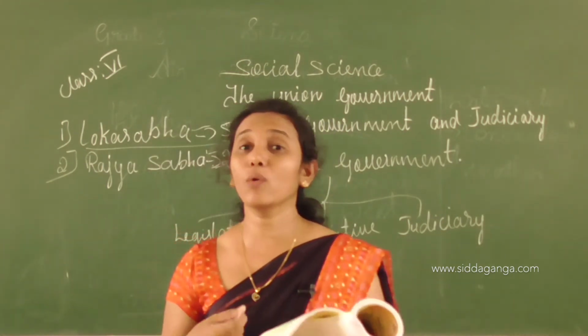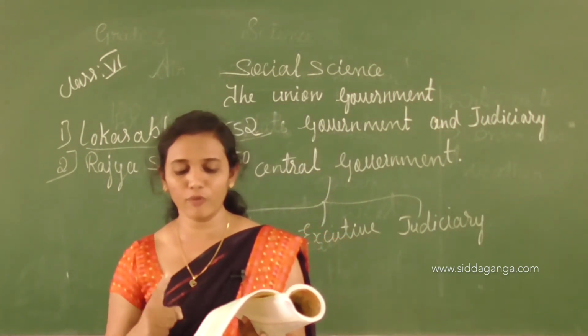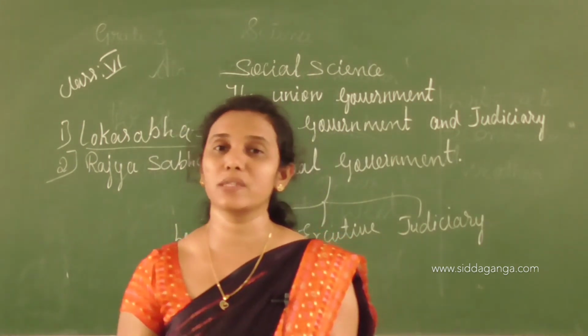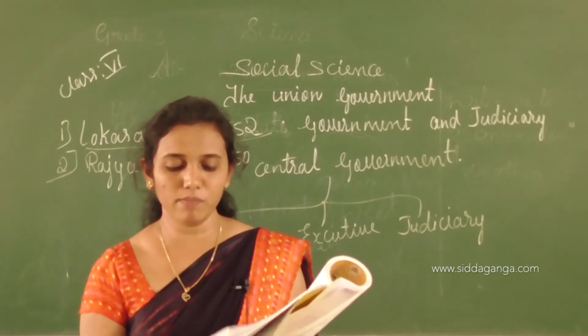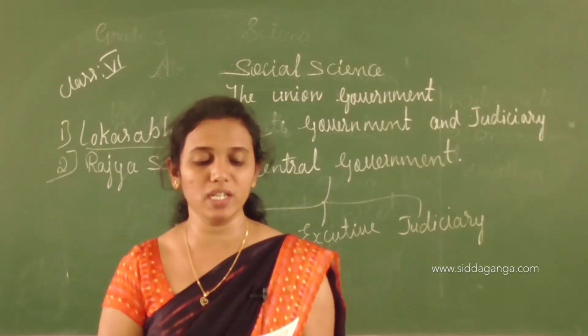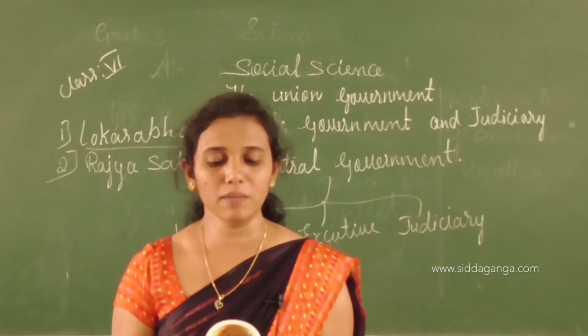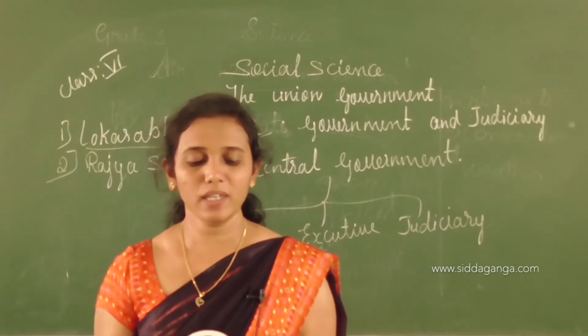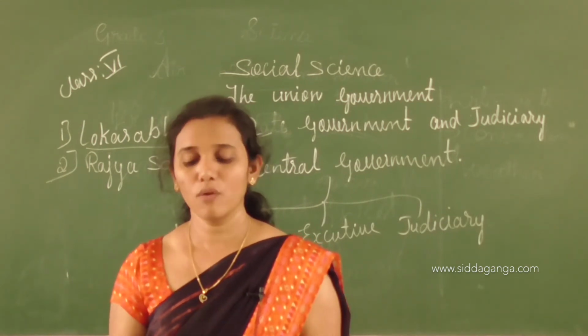A person must have completed 34 years of age to become the President of India. He must possess all the qualifications necessary to become a member of Lok Sabha. His term of office is 5 years.